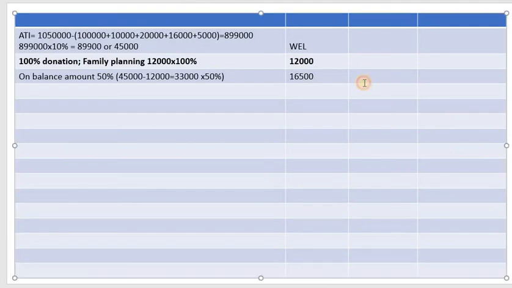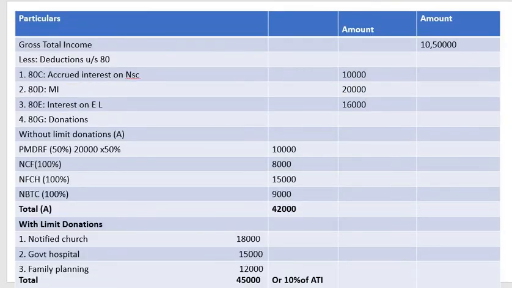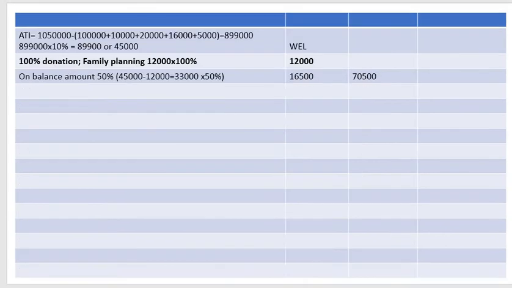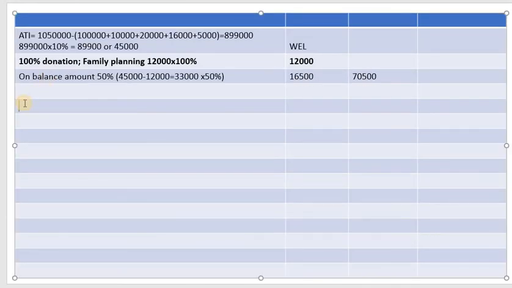So total how much does it come to? 70,500. Then there is another deduction. So how many deductions are over? 1, 2, 3, 4. Then the fifth one, I'll write it here. Fifth one, 80GGC. It is for donation to a political party. How much? 100% is eligible, so 5,000. Write it directly in the outer column, 5,000.